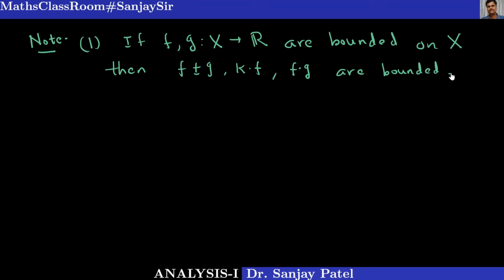So if f and g are bounded on X, then f plus g, f minus g, k into f, f into g, all are bounded functions. Just for understanding, let us prove only one.